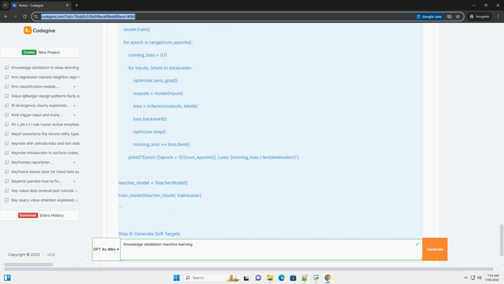Conclusion. Knowledge distillation is a powerful technique for transferring knowledge from a larger model to a smaller one, allowing for efficient deployment of high-performing models in resource-constrained environments. In this tutorial, we demonstrated how to implement knowledge distillation using PyTorch, providing a practical code example to illustrate the concepts. By using soft targets generated from a teacher model, the student model can achieve competitive performance while being lighter and faster.